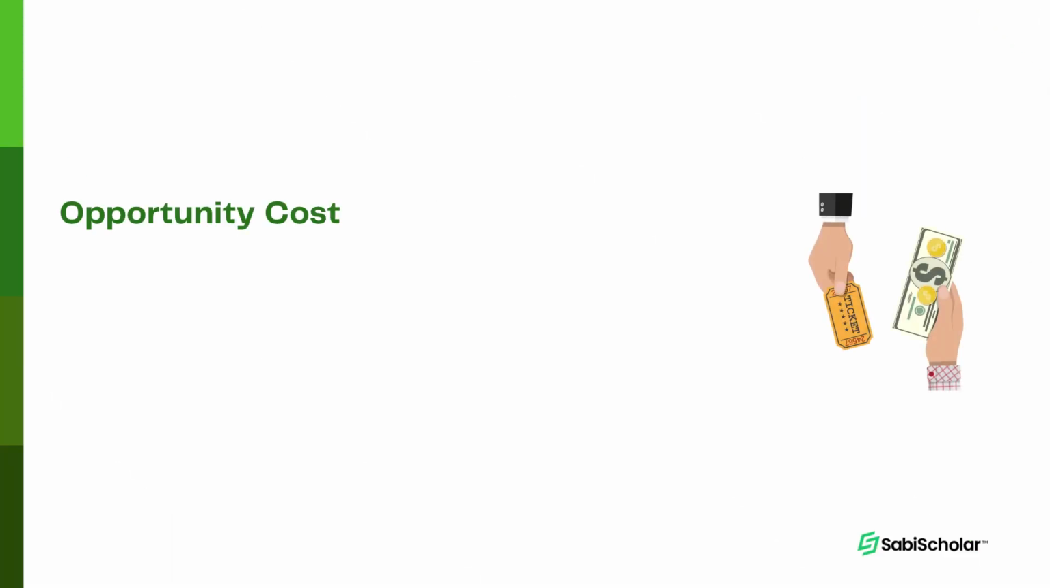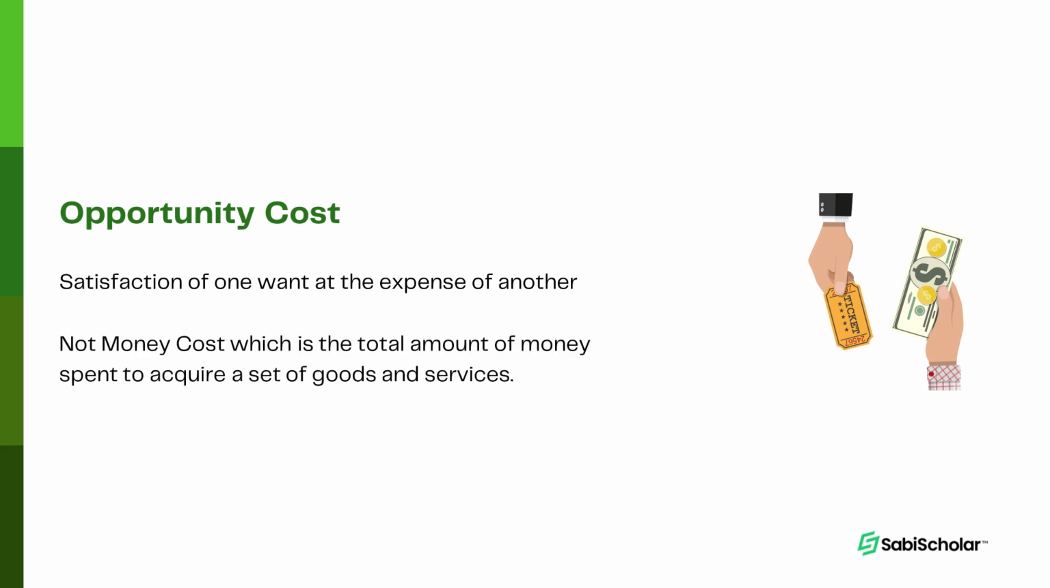The next concept is opportunity cost. Now, this can be described as the satisfaction of one want at the expense of another want. It is the alternative want or commodity forgone. Now, you should not mistake opportunity cost for money cost. Money cost is the total amount of money spent in order to acquire a set of goods and services. Think about what opportunity cost is.